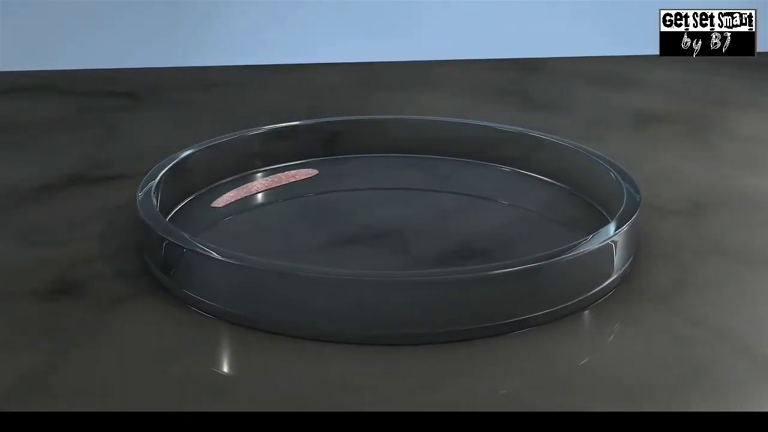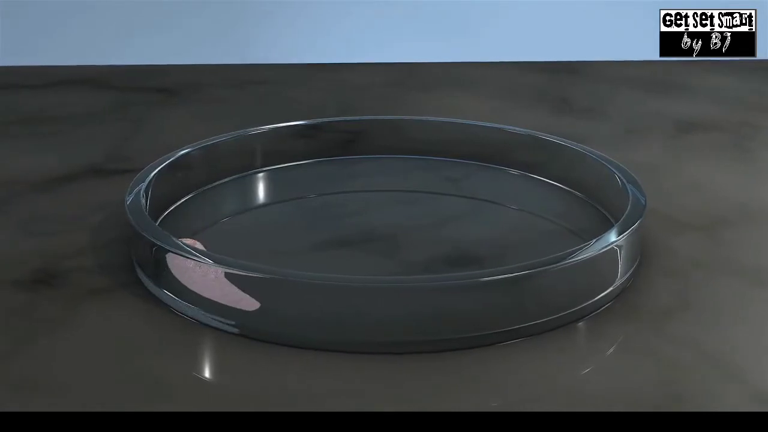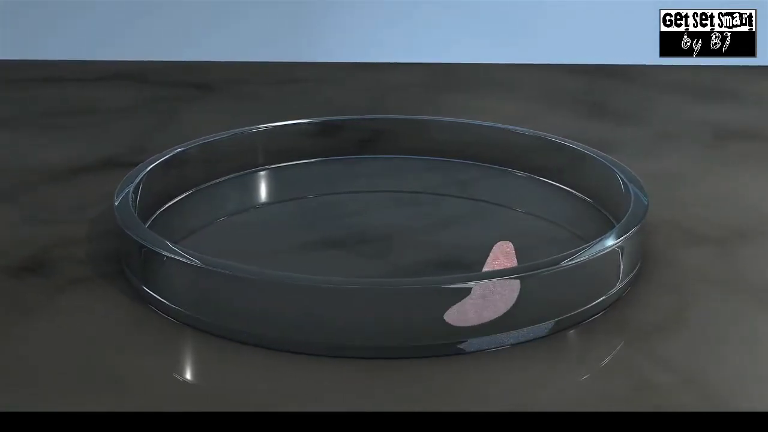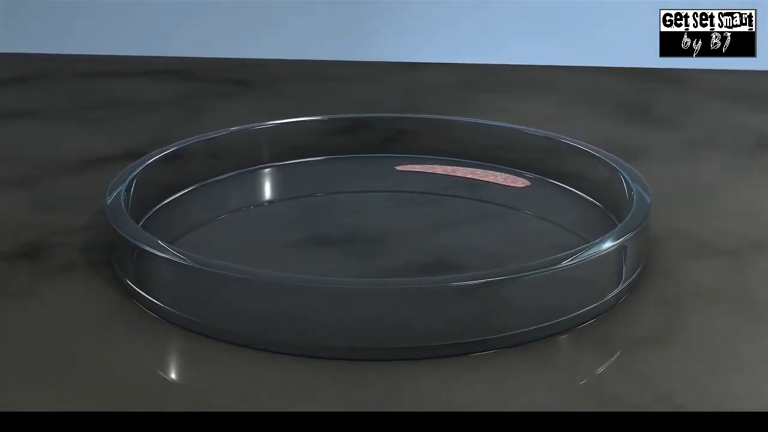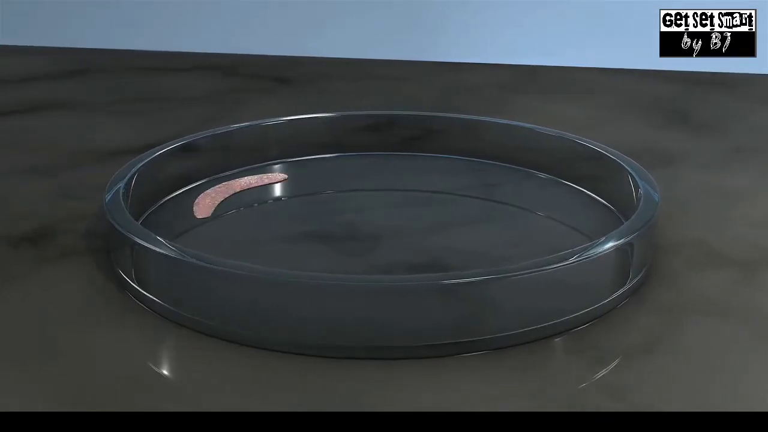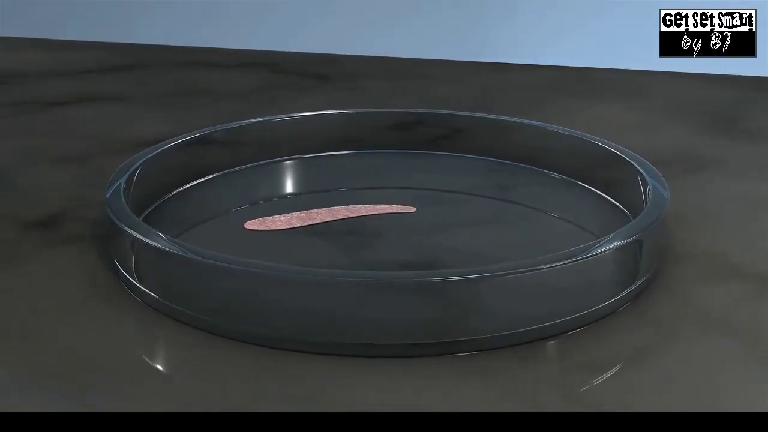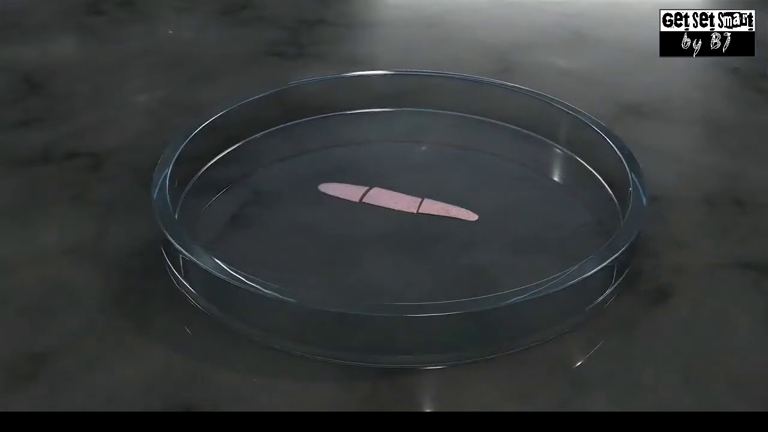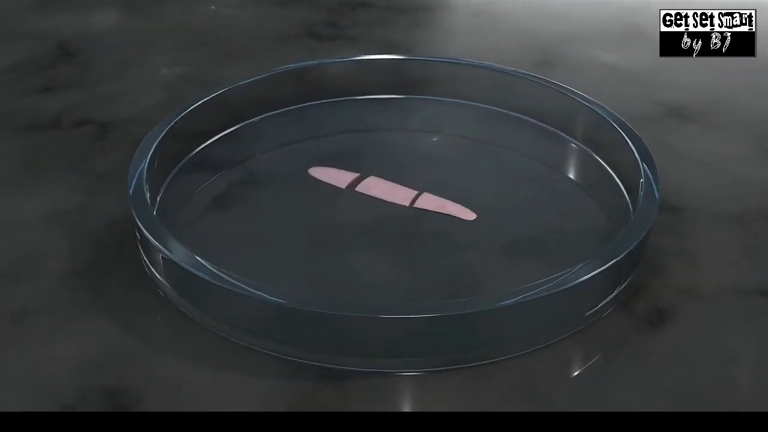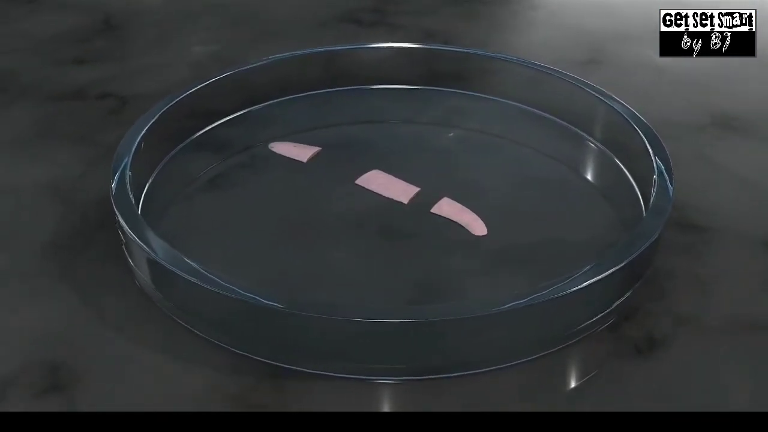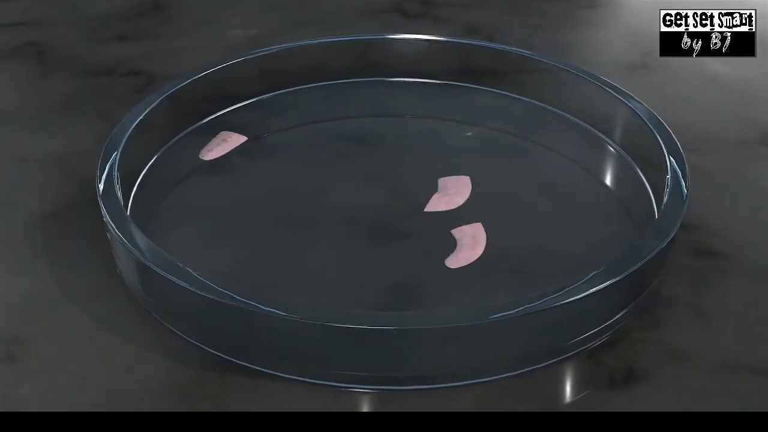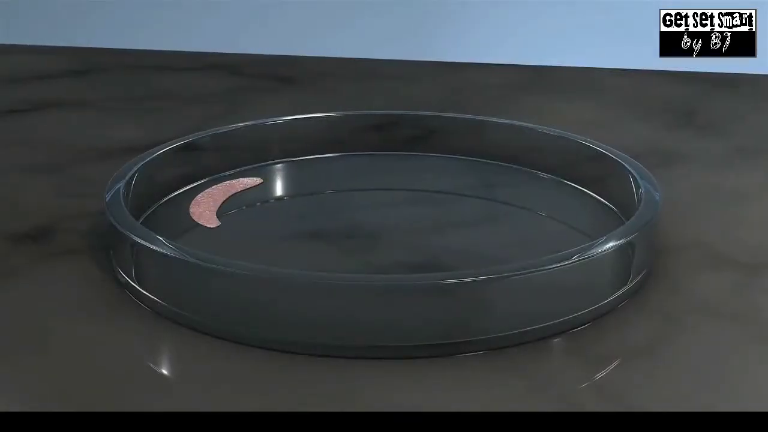In the regeneration mode of reproduction, an entire new organism can grow from some pieces or cells of the parent organism. A planaria, which is also known as a flatworm, can be cut into many pieces and each piece will grow into a complete new flatworm.